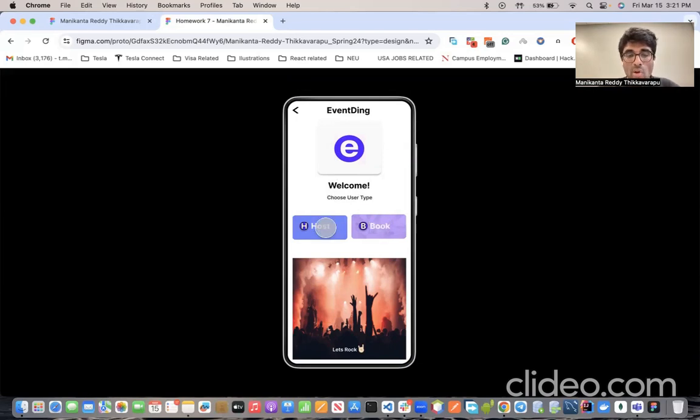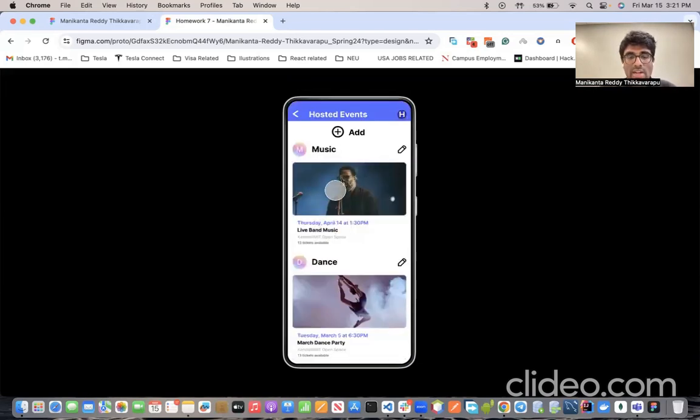Consider I'm a college admin, so I need to host the event. I'll click host, and initially you're only going to see the add button, but here I already added a couple of events, so that's why I'm able to see these two events, and you can also edit the already existing events.